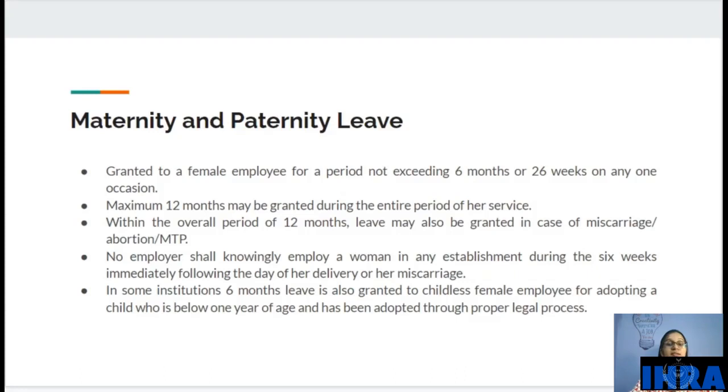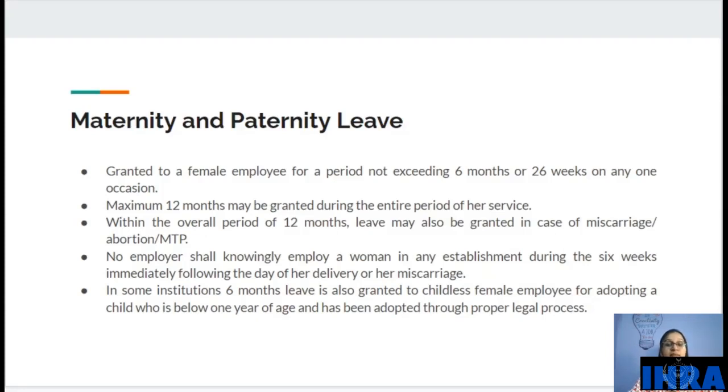Now next is maternity and paternity leave. So what is maternity leave? It is granted to a female employee for a period not exceeding 6 months or 26 weeks on any one occasion. As we all know, maternity means when a lady is pregnant, she can take maternity leave for not exceeding 6 months or 26 weeks at one time. So maximum 6 months or 26 weeks leave she can take.